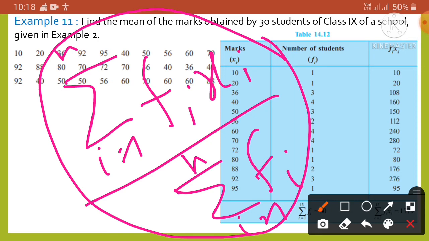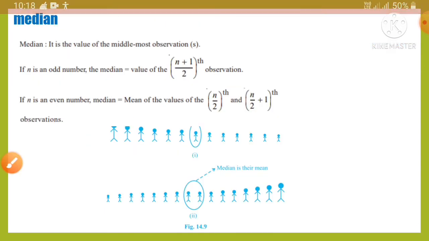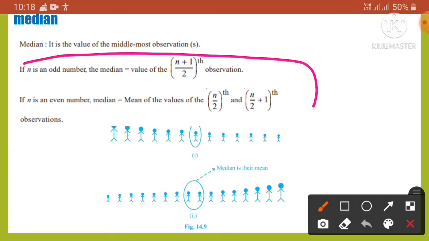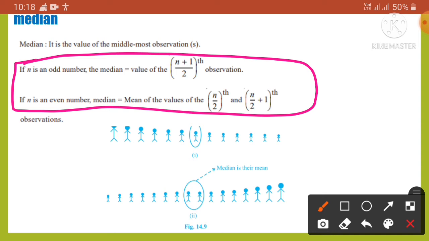Now the next part is median. The median is that value of the given observations which divides it into exactly two parts. When the data is arranged in ascending or descending order, the median of ungrouped data is calculated like this.